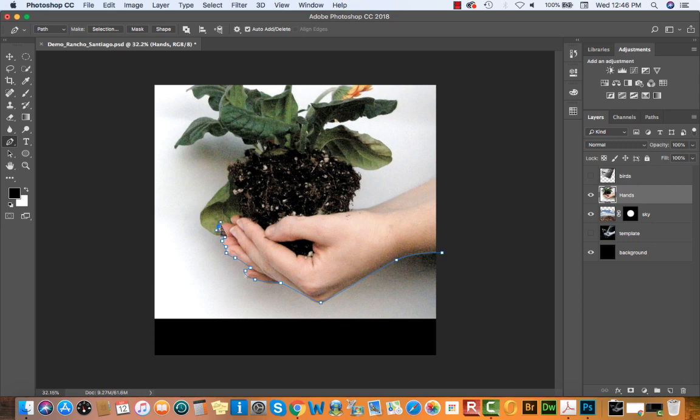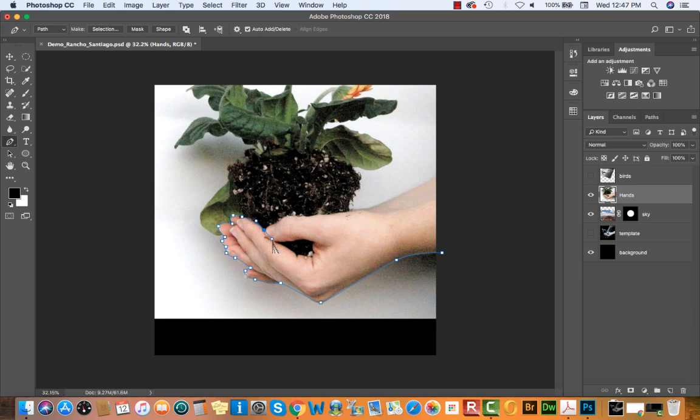I'm just setting down a point where the fingers meet. So at the tip of each finger where there's a curve, hold your mouse down and drag out with really short handlebars. And then you don't necessarily have to make a V shape. If you do want to make a V shape where fingers meet, drag inwards towards the hand, and then where you want to redirect your handlebar, hold down your Option key or Alt if you have a PC at home. Drag the handle in the direction you want it to then go, and then continue your path. So I'll just work my way around here, only adding anchor points where there's a change in direction.